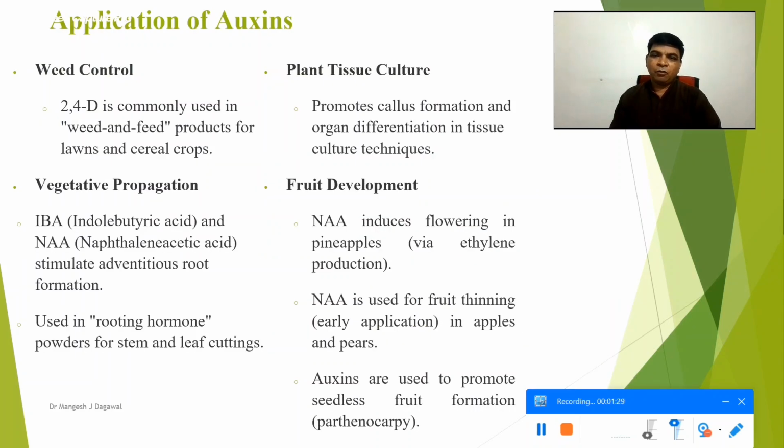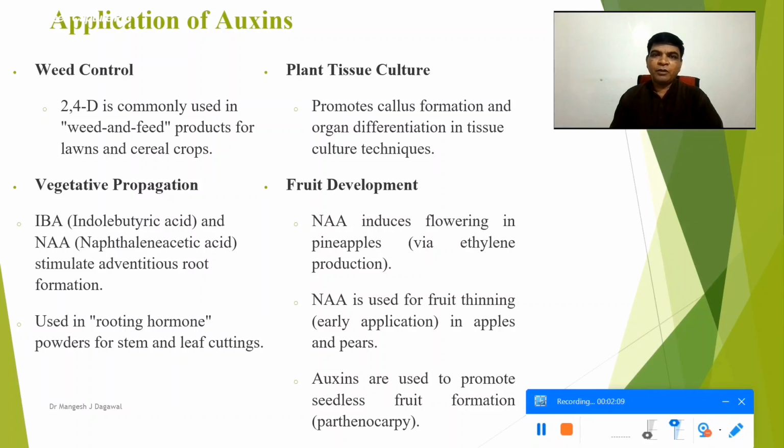Along with the physiological roles played by auxin, auxin has some commercial applications. One commercial application is weed control. 2,4-D is a commonly used herbicide which is used to control weeds. Another commercial application is vegetative propagation. It is used as a rooting hormone for stem and leaf cuttings. One form of auxin used for this is IBA.